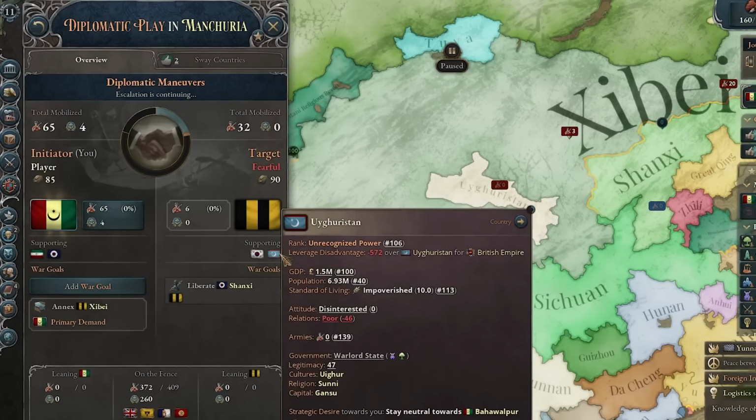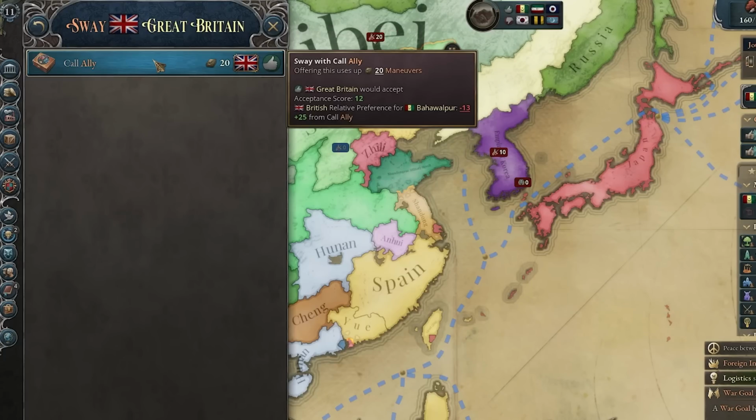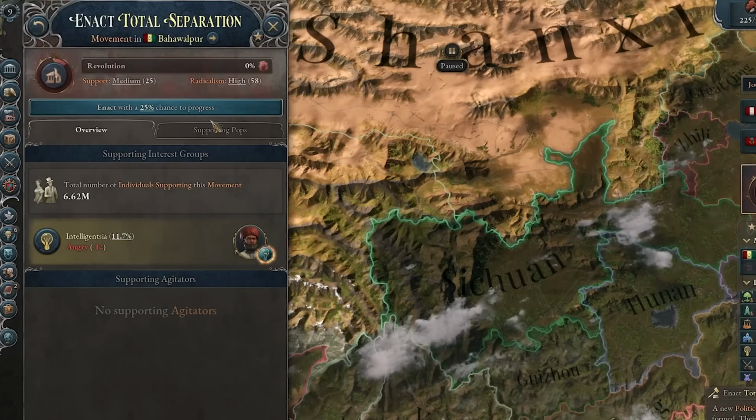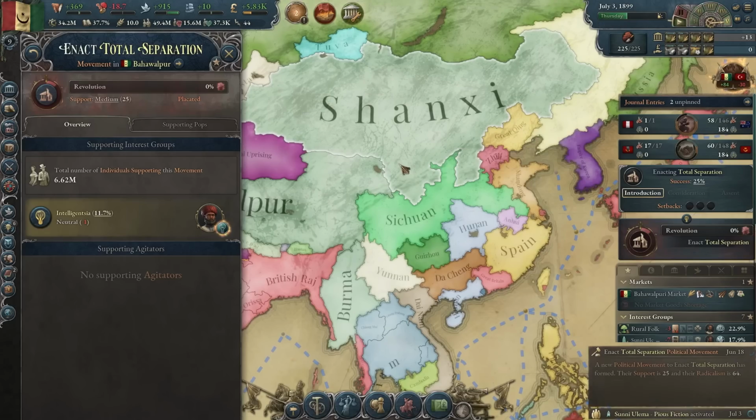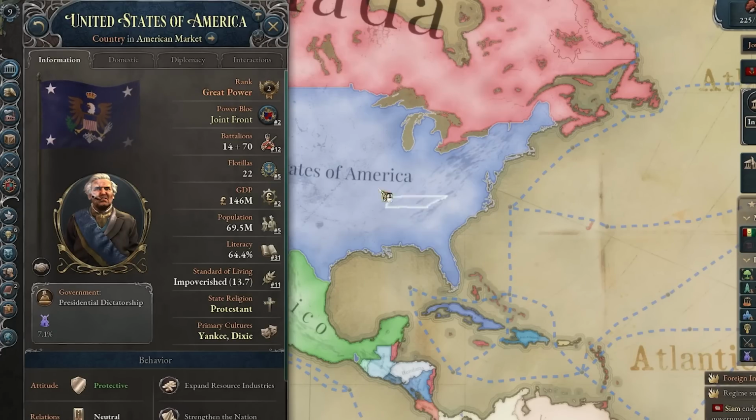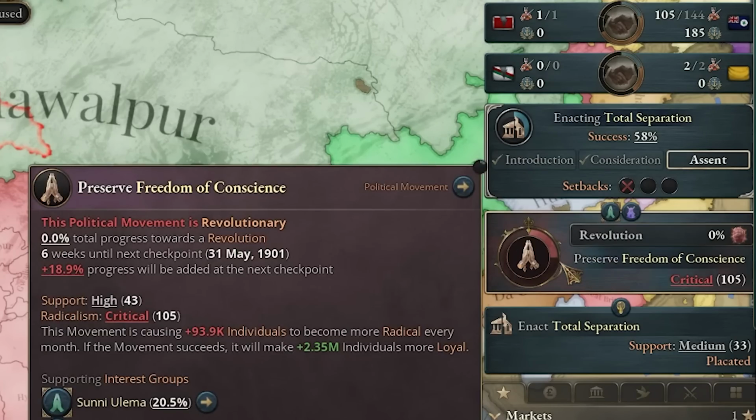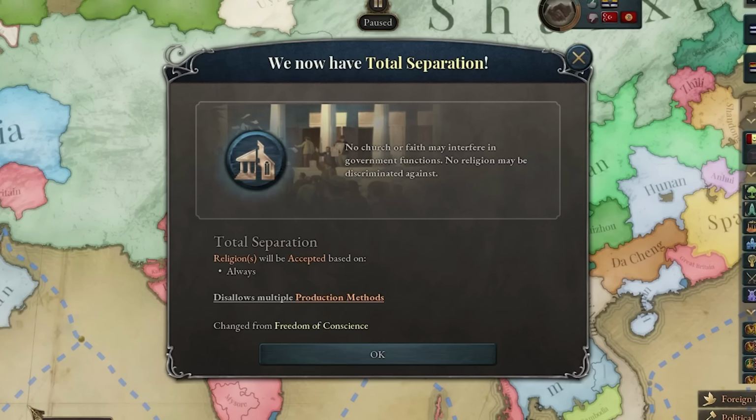Wait, what? Uyghurs even join against me. Okay, then I'm taking your state. And also Korea. Yeah, you know what? I'll bring in Britain. I can't be bothered. Okay, now the intelligentsia wants total separation. I guess I can try that. The Americans now want a trade agreement. Okay, I suppose we can get closer relations with them. They became the second biggest power bloc, although they have zero cohesion. And now those guys want to start a revolt. Well, too bad for them, that was too late.